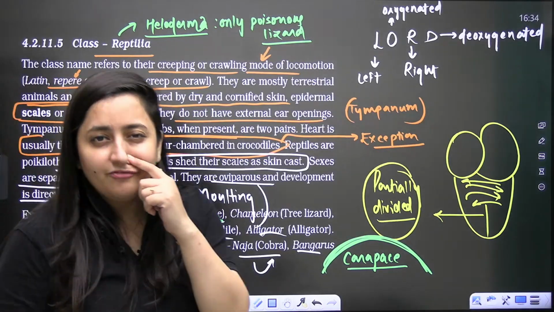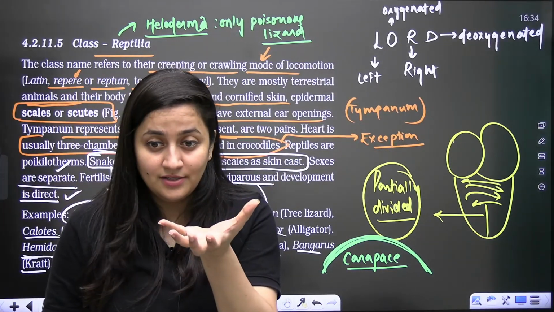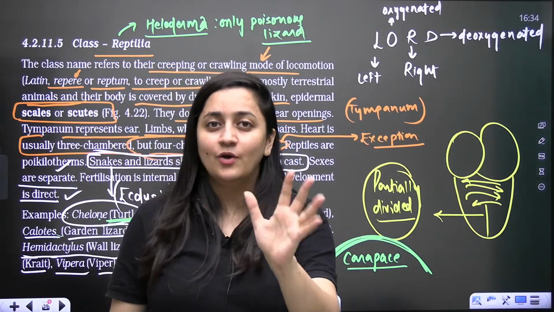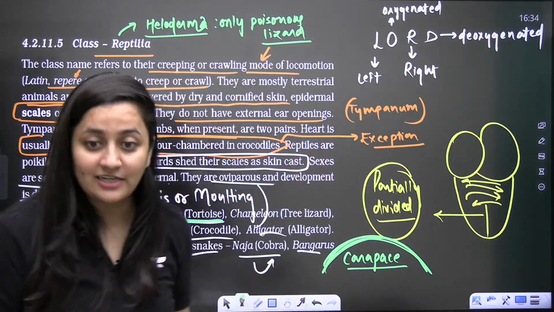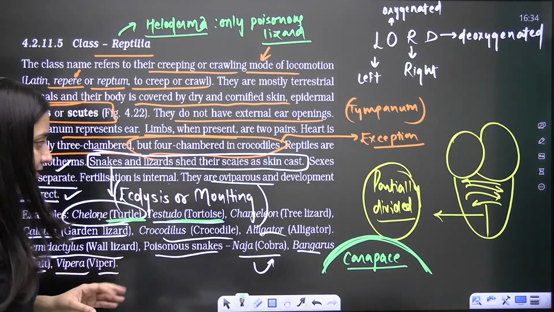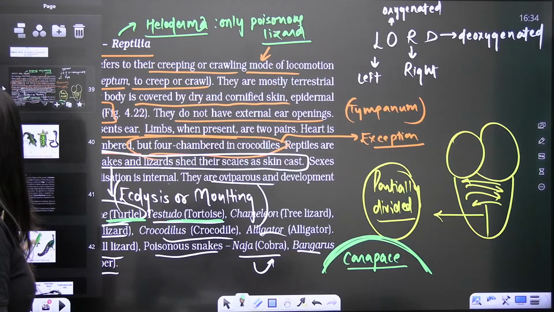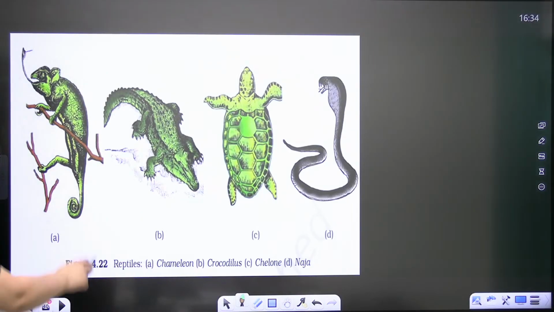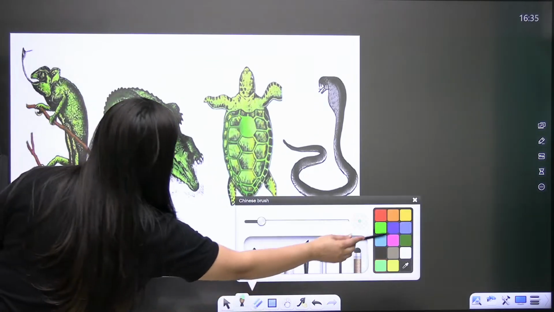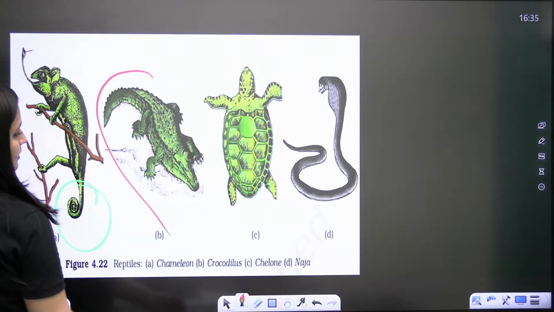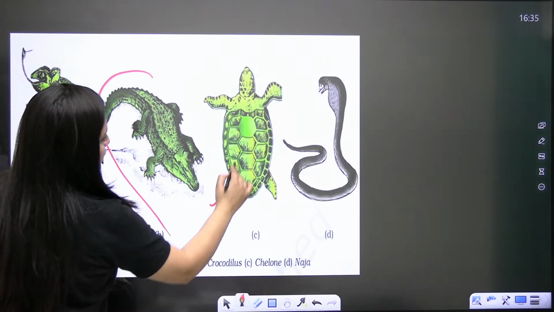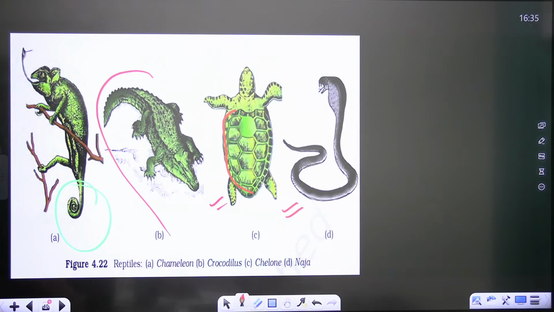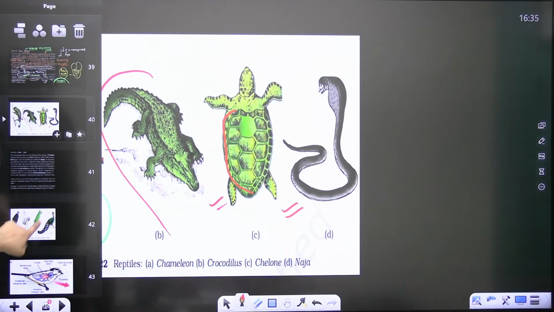And bache, do you know the difference between a frog and a toad? Anyone? If you know, very good. If you don't, try to find it out. It's very interesting. Check out the difference. See the diagram. So chameleons, the crocodiles, crocodilus, the chelone where this carapace is there, and this is a snake, naja, which is poisonous.